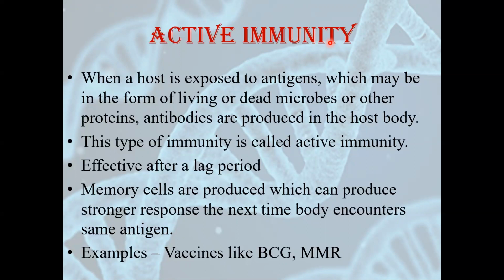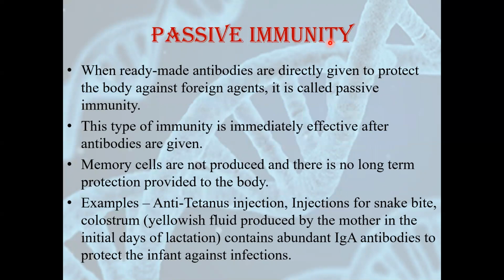So our body forms memory cells. So active immunity is responsible to provide us immunization in secondary response. If it is natural, most of the time it doesn't provide us response in the first attack. Examples are vaccines like BCG, MMR. We have heard about these vaccines nowadays. So many vaccines are given.